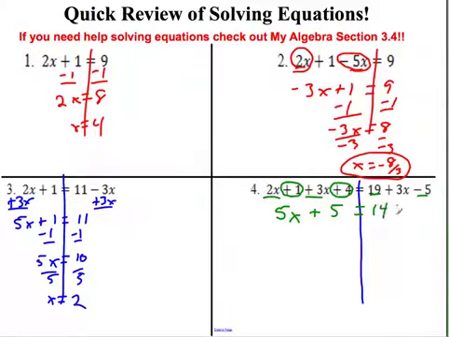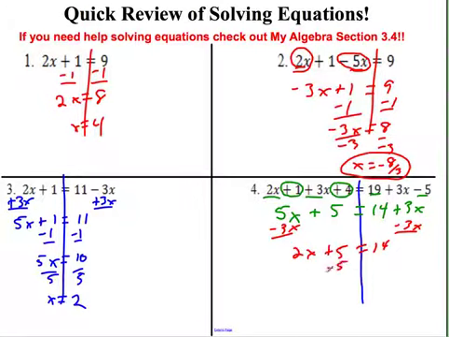That gives you 14 plus 3x. Make sure that sign's a minus. Now it's just like the number 3 over there. Now you're good to go. I'm going to move them. I'll change the colors here. I'm going to move everything to the left side because 5x is bigger than 3x. So subtract that from both sides. I've got 2x plus 5 equals 14.